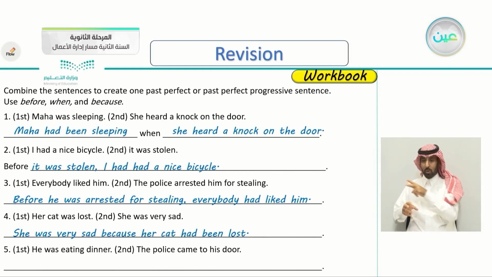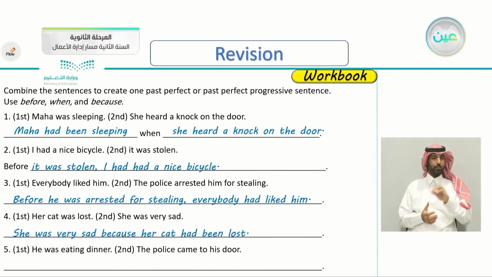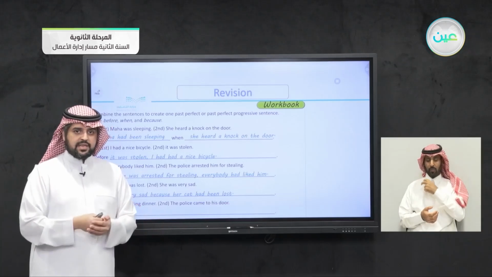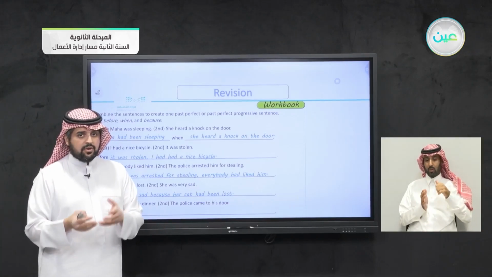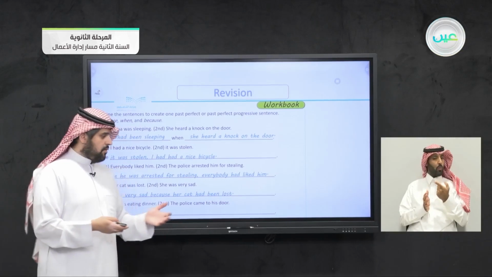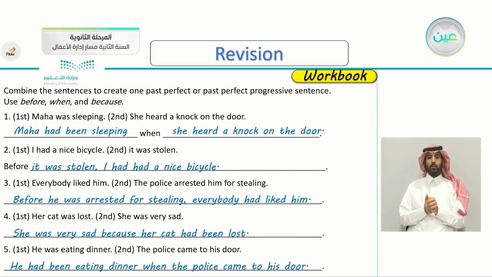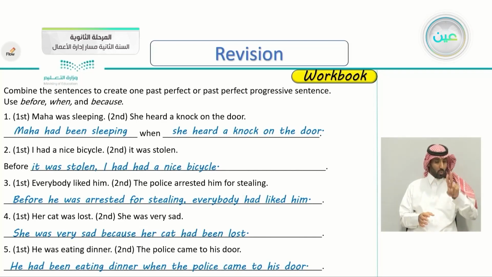Last one, number five here. The first sentence, he was eating dinner. Number two, the police came to his door. So he was eating, and then the police came. Do we use because as a reason? Of course not. So he had been eating dinner when the police came to his door. When means the interaction between two events. He had been eating dinner when the police